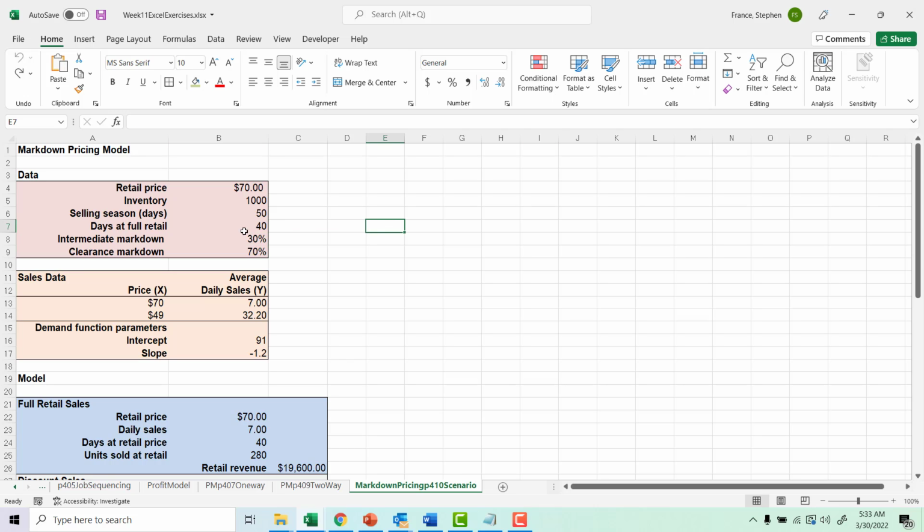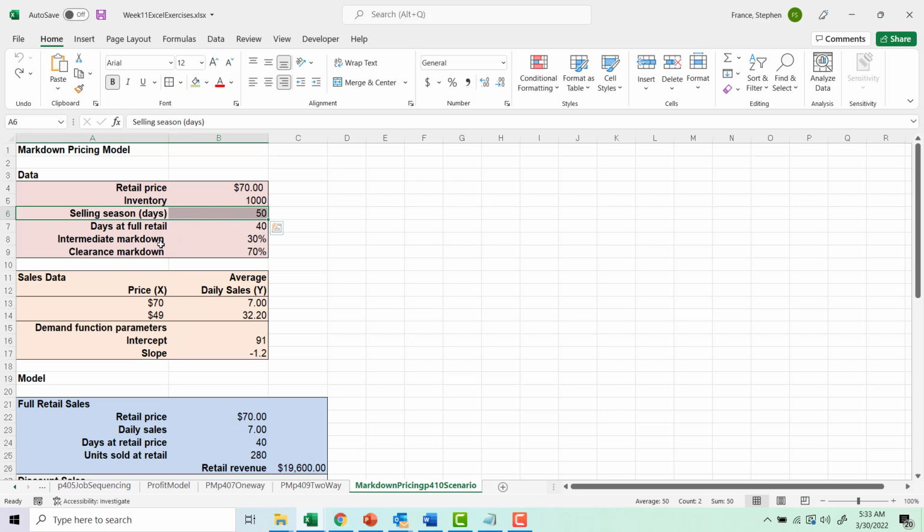And the idea, this is what's sometimes called SID, steadily increasing discount model. And the idea is we're selling some product and it has a certain price and we have a certain inventory. And we basically have a certain time before we have to sell all the product, you know, the end of the season when we bring in the next set of products.